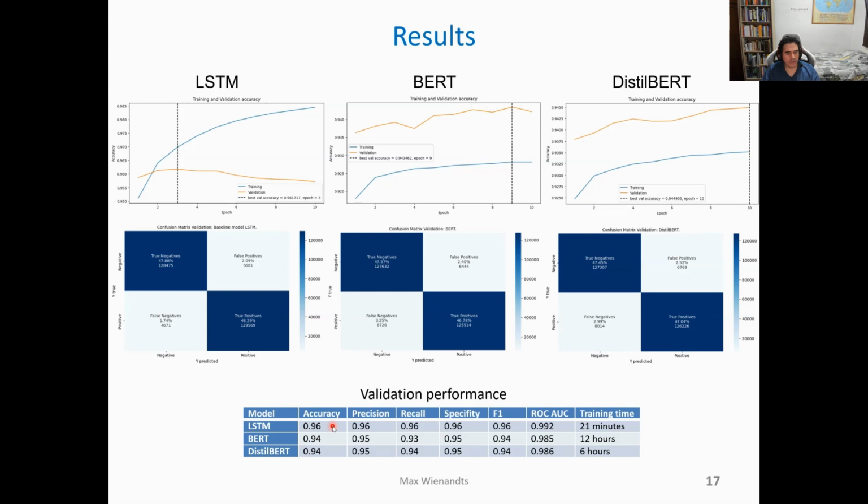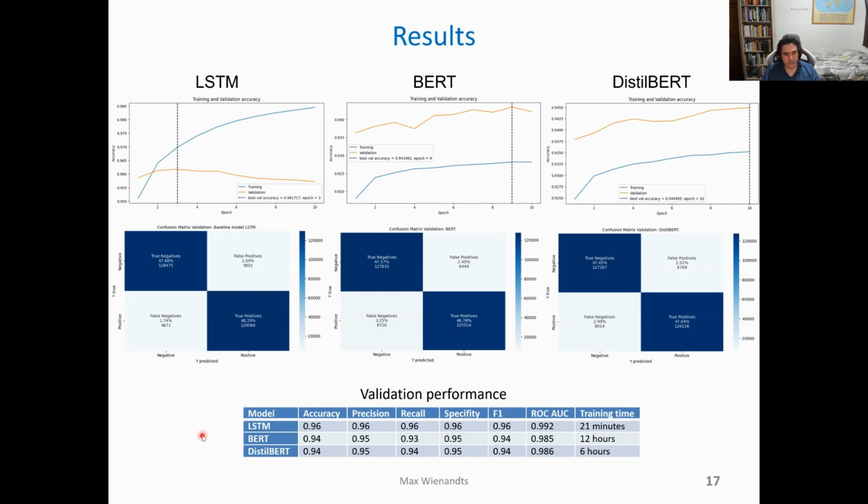Moreover, it's important to notice that if we added some regularization or dropout layers on this model, we could probably train more than 3 epochs without overfitting. We could also get a better performance on BERT and DistilBERT if we had trained them for more epochs. However, we must take into account the training time.